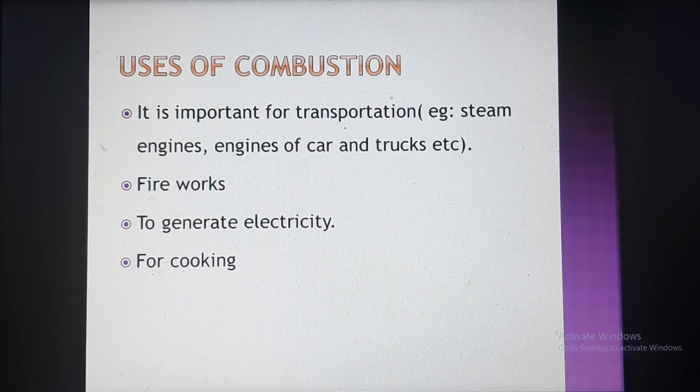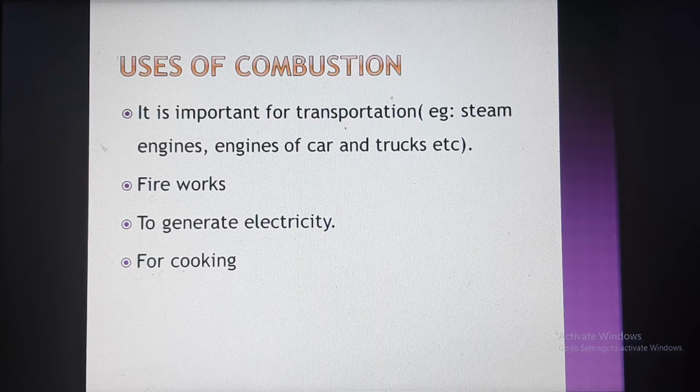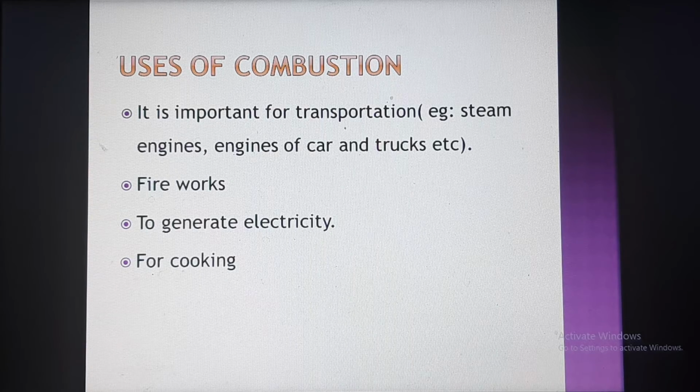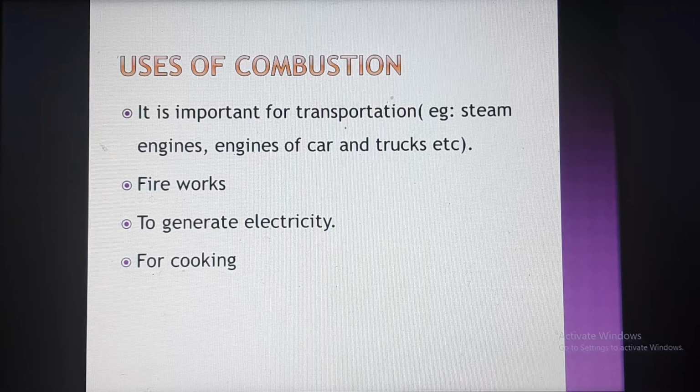And the second one, fireworks. We know fireworks, okay? These fireworks also need a combustion reaction. Also, to generate electricity: in some cases, the electricity we know comes from power stations, which also use the combustion process. And the next one, for cooking. If you want to cook food, we need the combustion process.